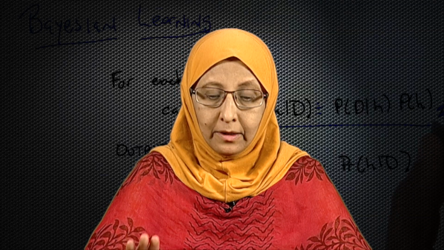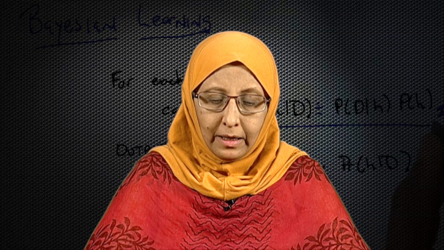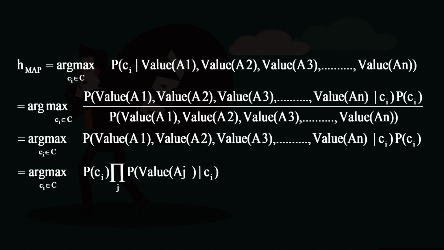So, what we have done here is we have made this simplifying assumption and we have made our life simple, and now we are just going to compute the product of all these things. What is the product? Product of probability of value of A1 given Ci into probability of value of A2 given Ci, and so on and so forth. I have written that product symbol there, and I have put probability of value of Aj given Ci.